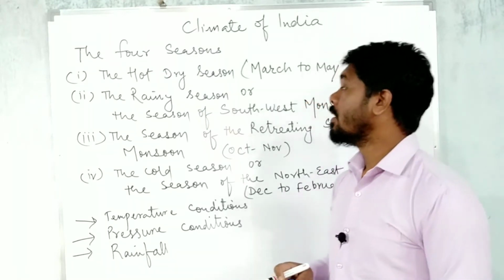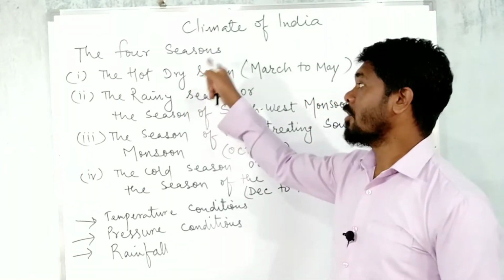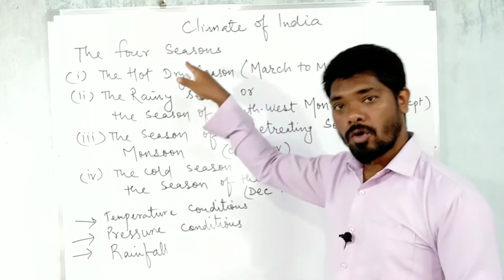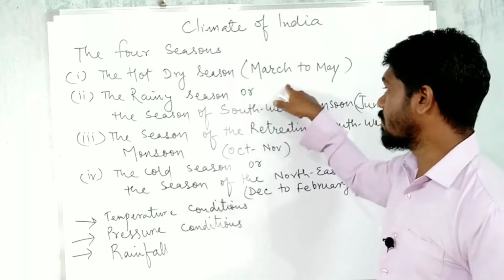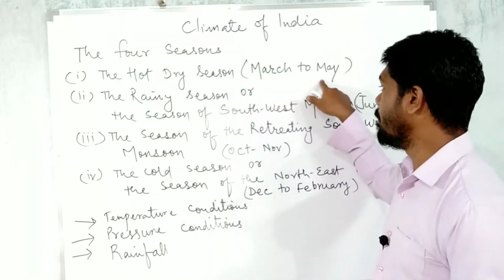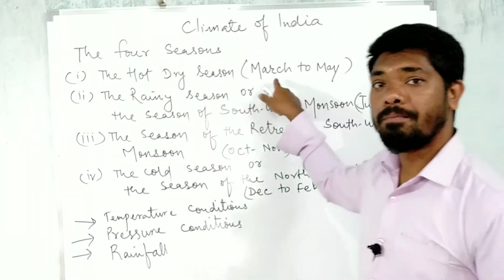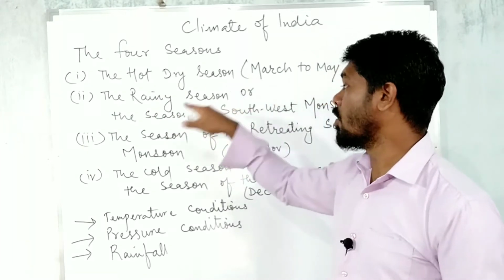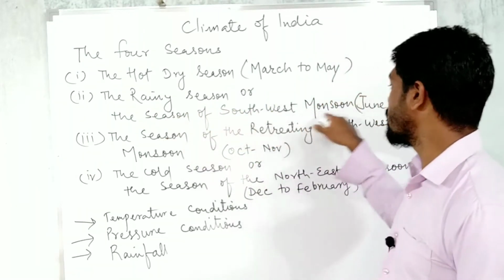So here we will be discussing the four seasons. Remember the four seasons along with the months, right? The hot dry season is from March to May. So remember the months. And the rainy season, or it is also known as the season of southwest monsoon.